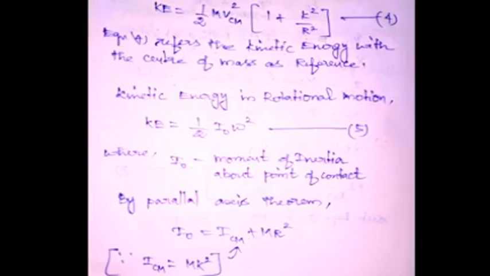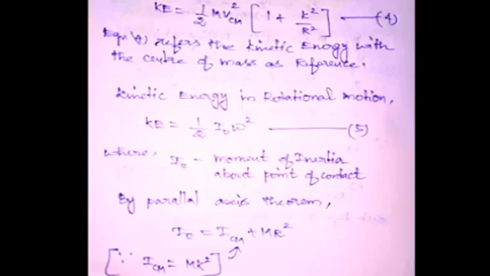This is equation number 4. Equation 4 gives the kinetic energy with respect to the center of mass as the frame. That is, when the object is moving, to calculate the kinetic energy with respect to the center of mass, equation 4 will be very useful.